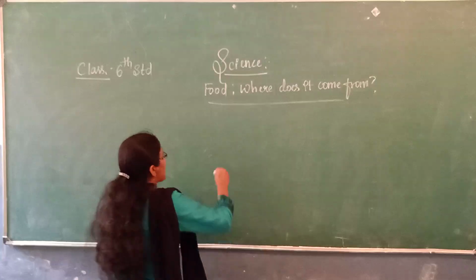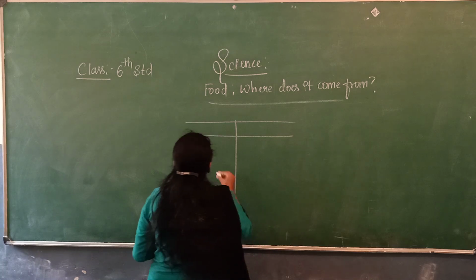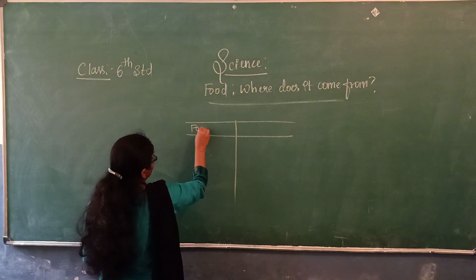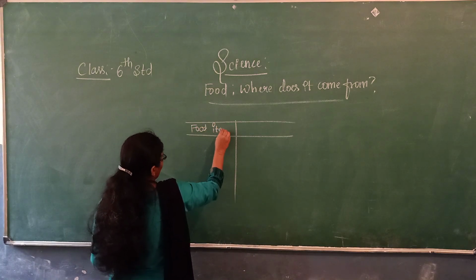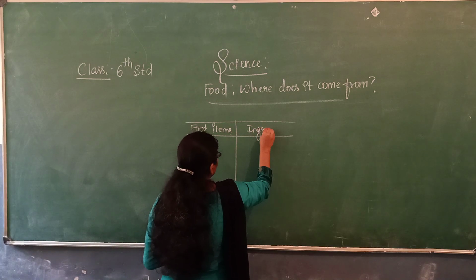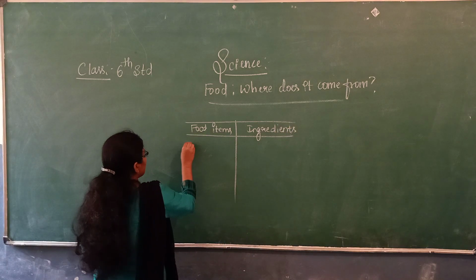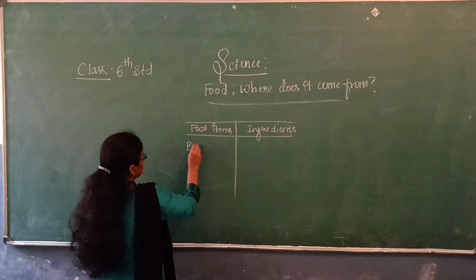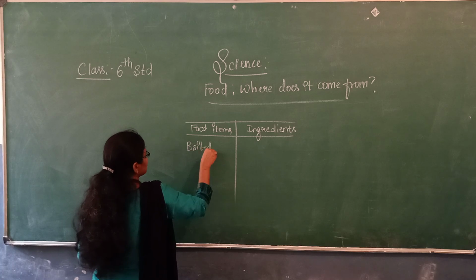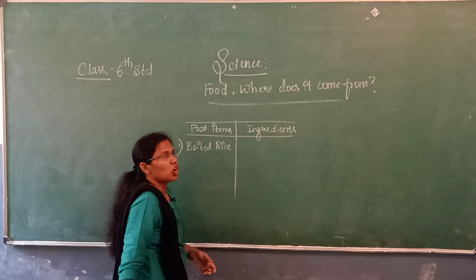For that, I am going to make two columns. In the first column, I am going to take the food items, and in the second column, I am going to write the ingredients. First, I am going to take boiled rice.